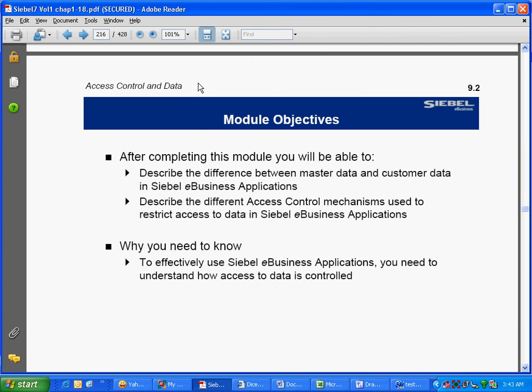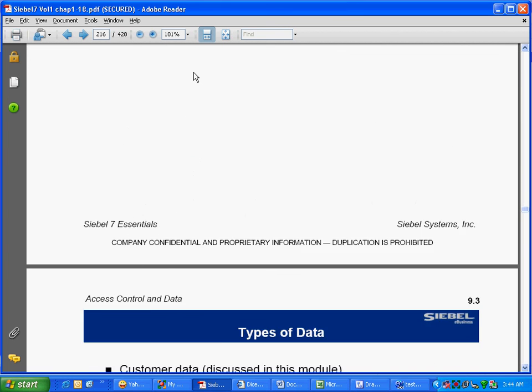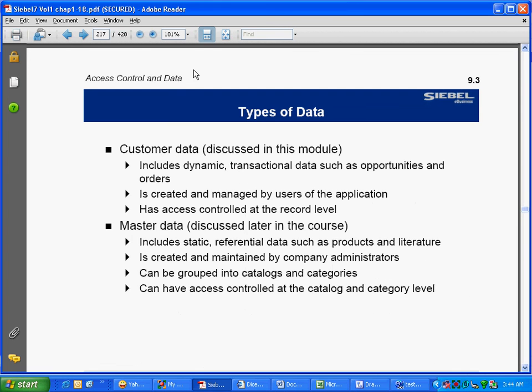Let's go over this. After completing this module, you'll be able to describe the difference between master data and customer data. Actually, there is a chapter 9, you need to look at that. There I have explained customer data and master data in detail. Just go to chapter 9 complete to understand that.